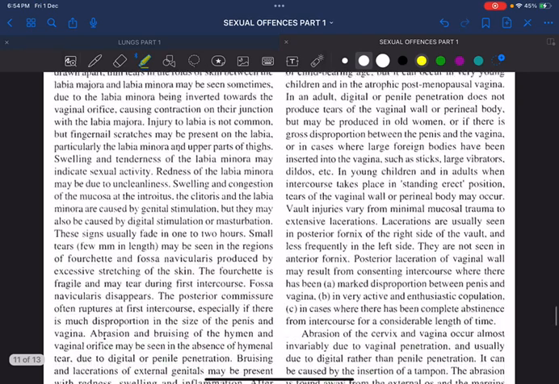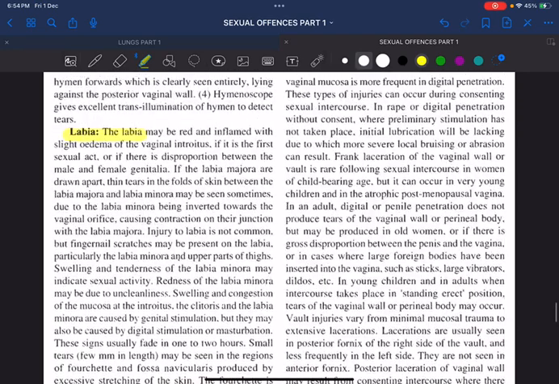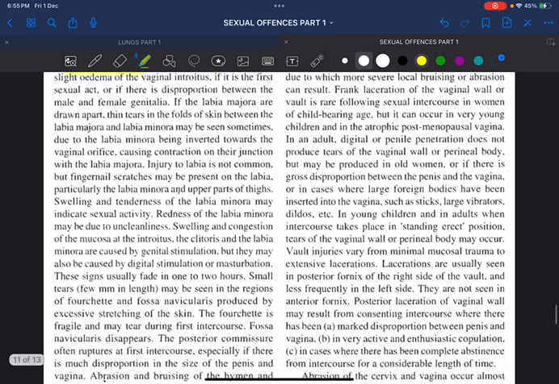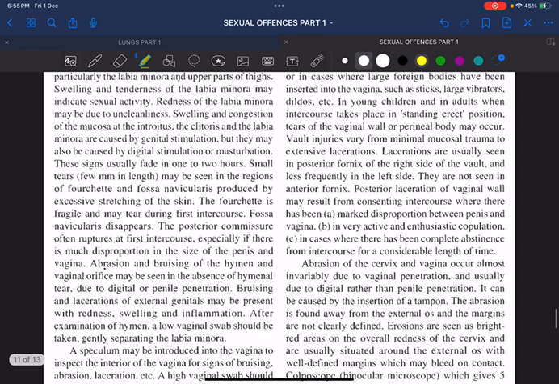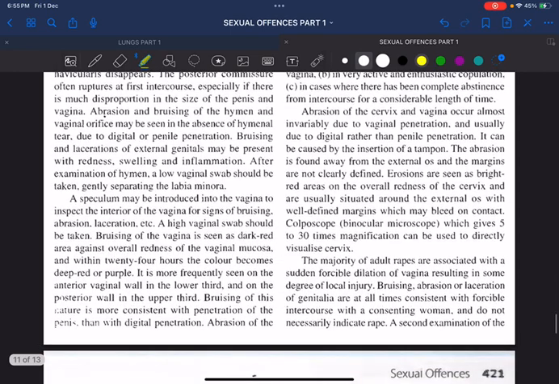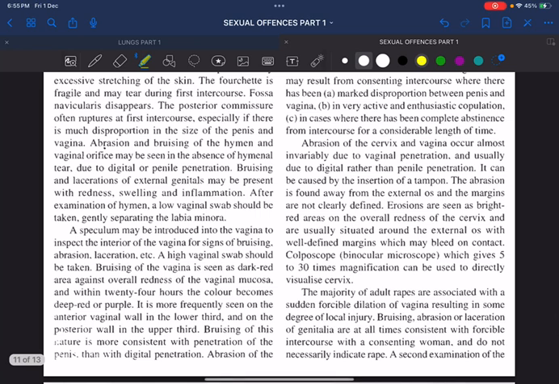Then we will be examining the labia majora, labia minora, any edema, any injuries, any penetration marks, any rupture of the vaginal walls, abrasion, bruising, everything has to be properly done, and a per speculum examination has to be done. As per the recent guidelines issued by the Honorable Supreme Court of India, per vaginal examination should not be done in a case of a rape victim. Per vaginal examination should not be done.